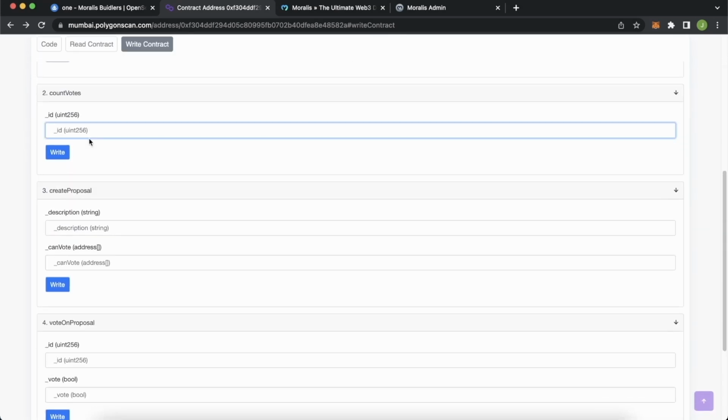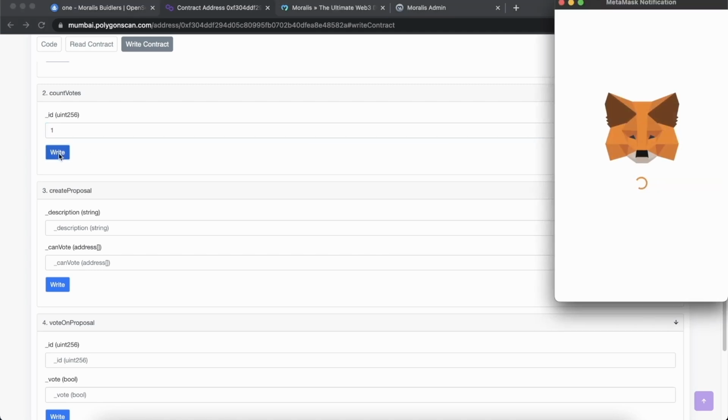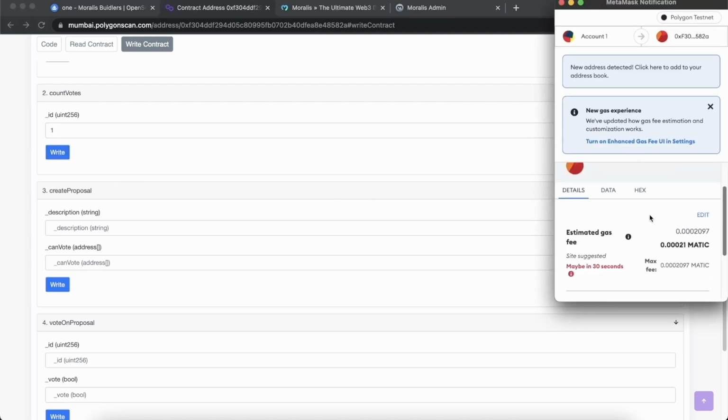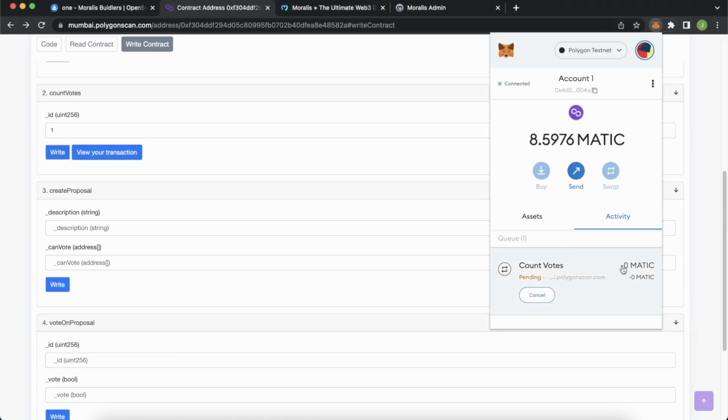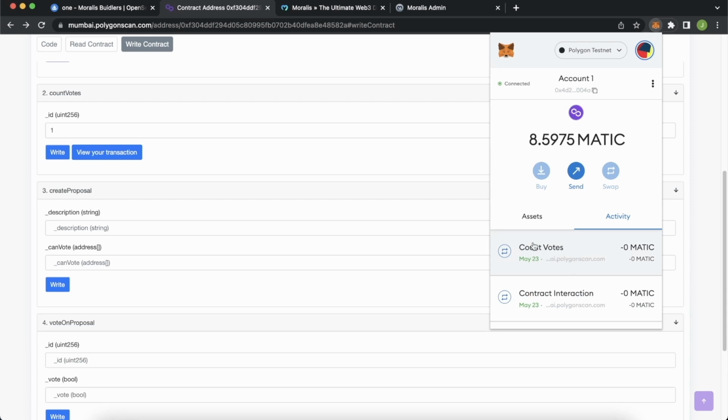And we go ahead and count the votes for proposal 1, write that. There's no error that will catch this contract interaction again, so we confirm, wait for that to go through. And now the votes for proposal 1 have been counted.